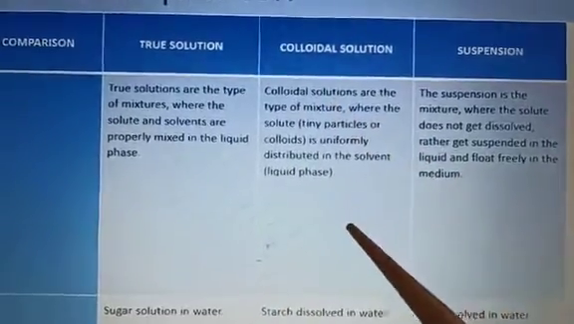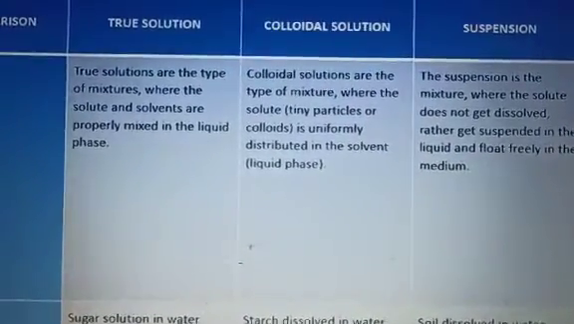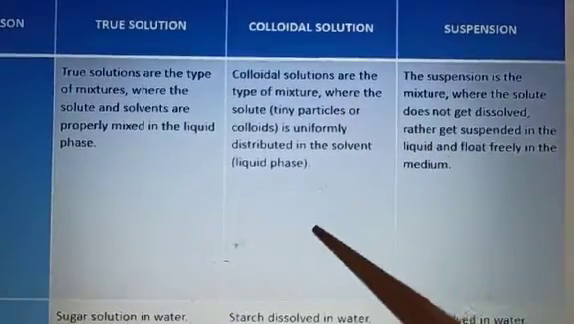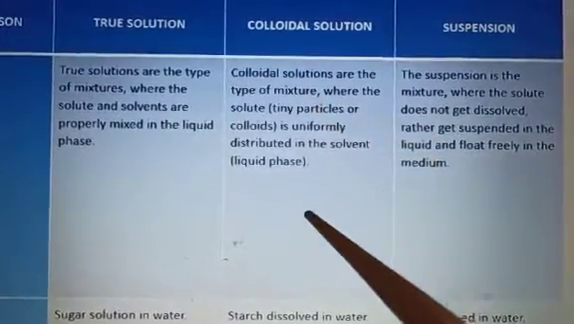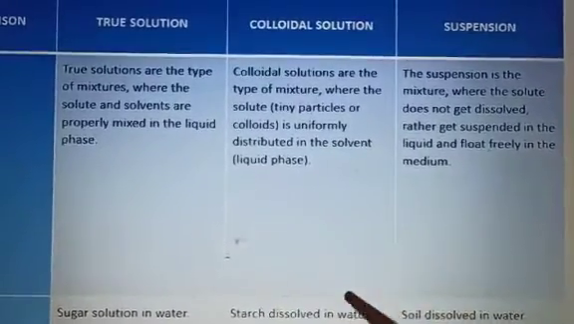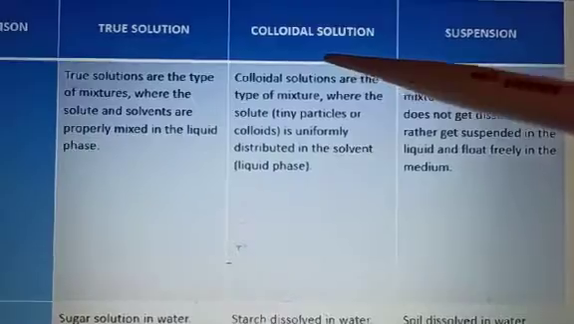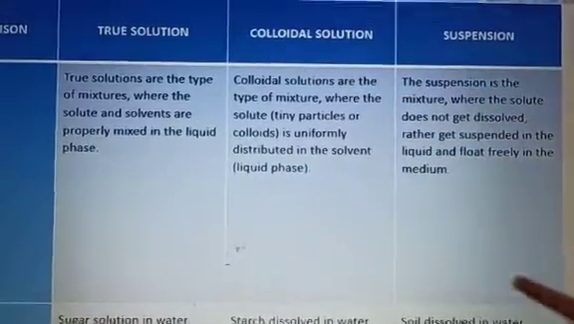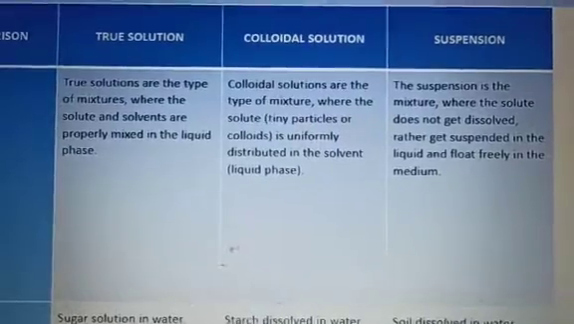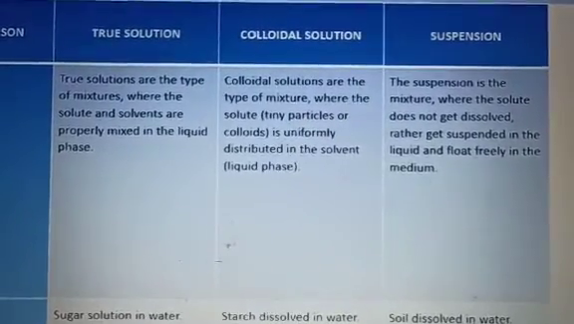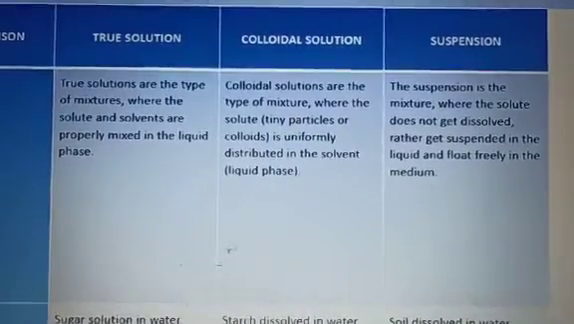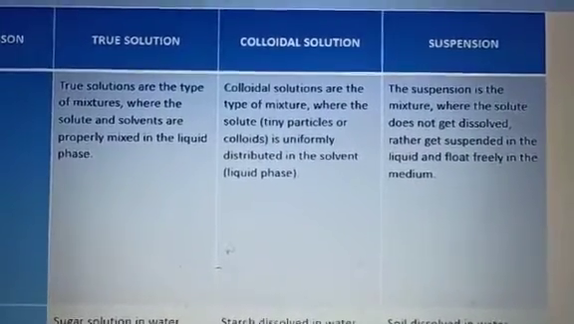Colloidal solutions are heterogeneous mixtures, and examples of colloidal solution are milk, blood and starch in water. These all are the examples of colloidal solution. In this the particles are not visible, but particles don't get mixed also. They don't mix in the mixture, but they are uniformly distributed in the solution.